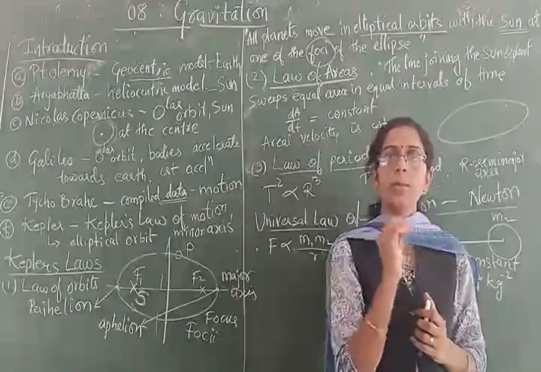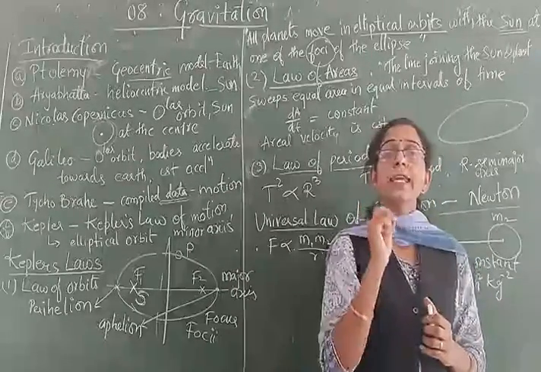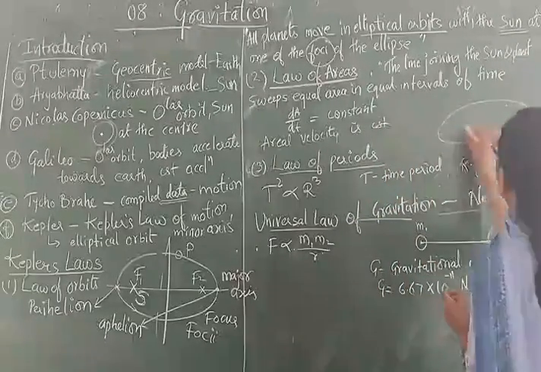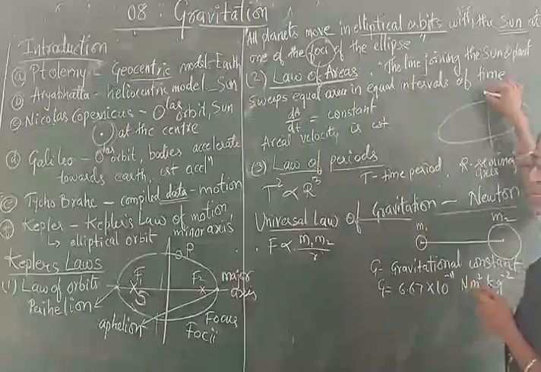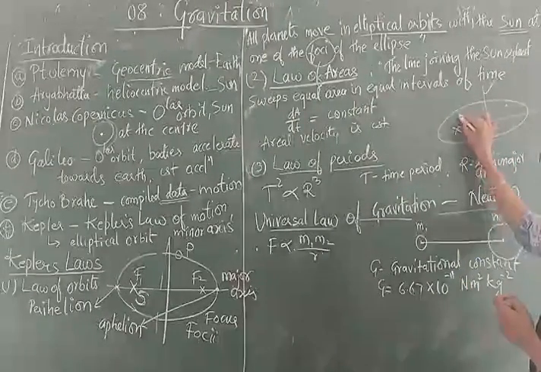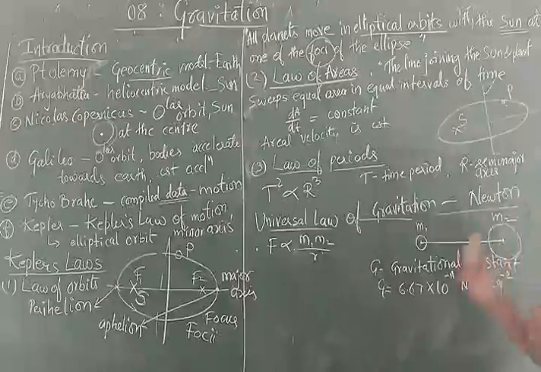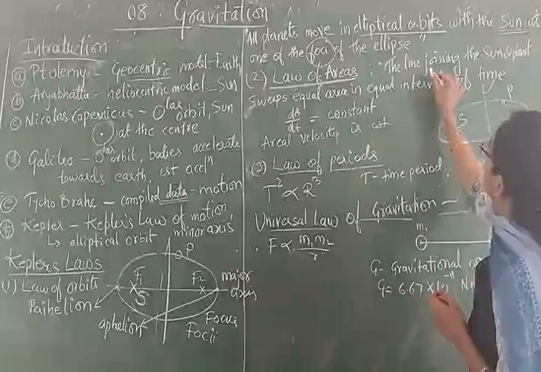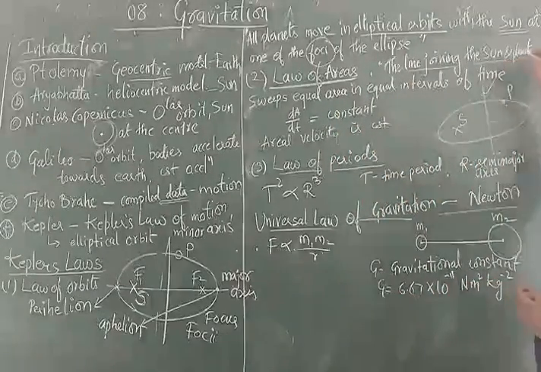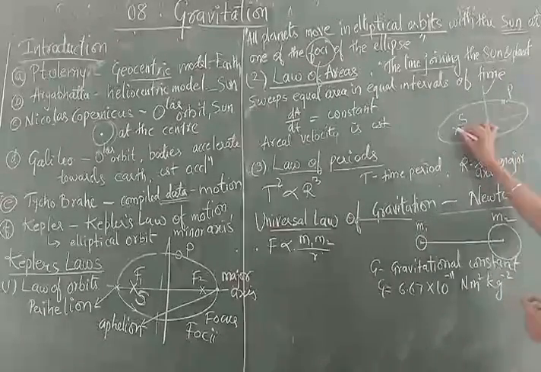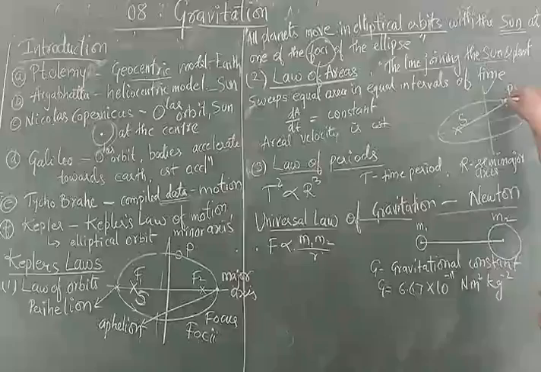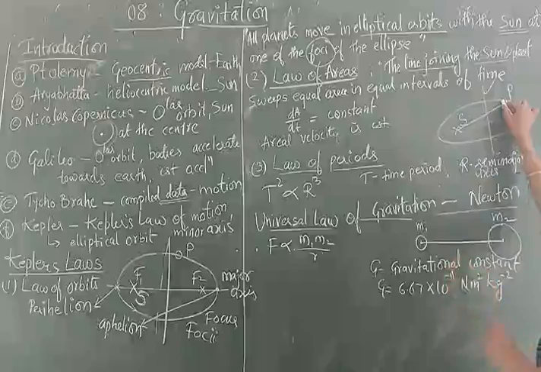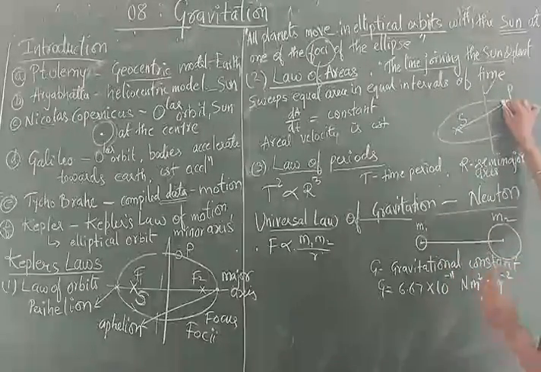In general, if you take a planet, it is related with the area being covered by the planet. If this is the motion of a planet, this is the minor axis, this is the major axis, this is the position of the sun, and this is the planet revolving. It is said that the line joining the sun and the planet will sweep out a certain area.